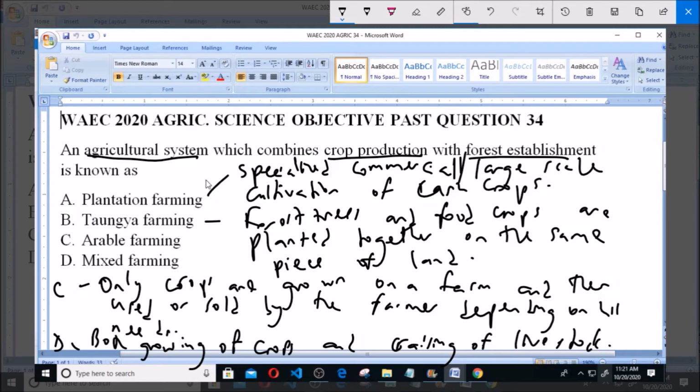Now, the question talks about a system which combines crop production and forest establishment, and option B, which is Taungya farming, we can see that it is when forest trees, that is forest establishment, and food crops, crop production, takes place on the same piece of land. So it combines both production of crops, which is agriculture, and forestry. So option B, Taungya farming, is the correct answer to this question.